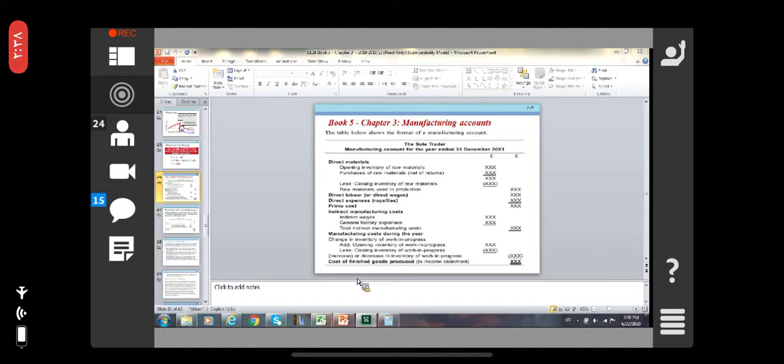Is it clear for you? The opening inventory of raw material plus purchases, minus closing inventory of raw materials, then we will find out the raw material used in production.